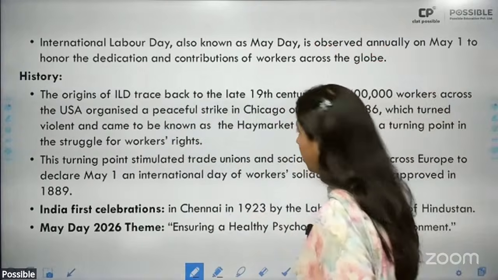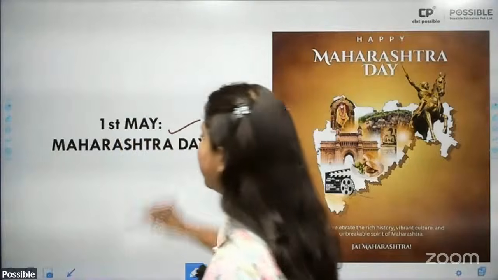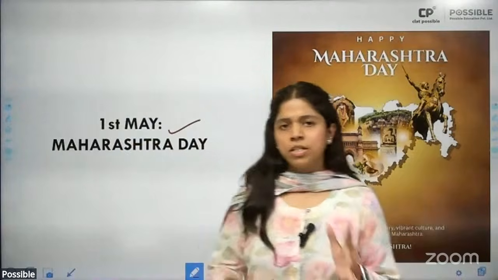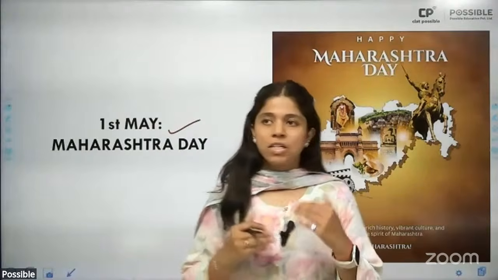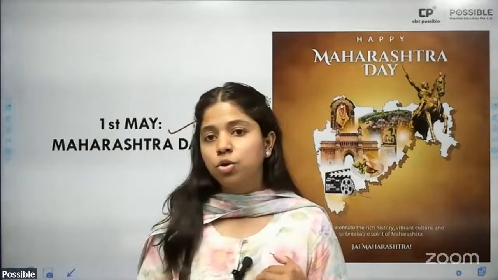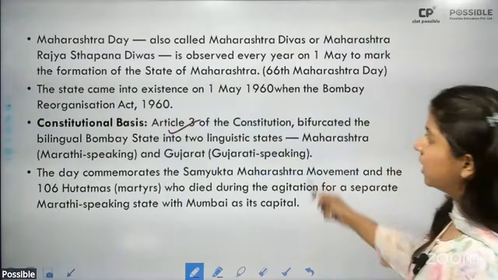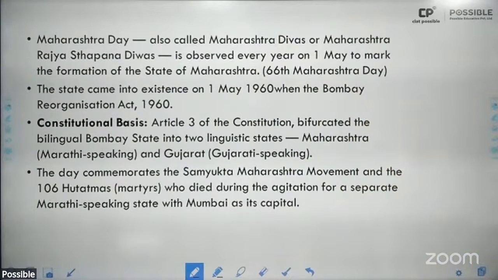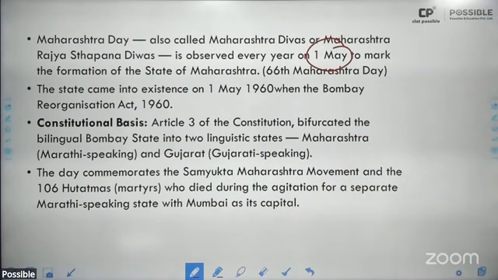Okay. Now, quickly moving ahead, the next is 1st of May, which is also observed as Maharashtra Day. Why Maharashtra Day? Because it was on 1st of May 1960 that the erstwhile state of Bombay was bifurcated along linguistic lines, into 2 parts. One was the Marathi speaking Maharashtra and the other was the Gujarati speaking Gujarat. All right. So do keep in mind 1st of May, Maharashtra Divas, also called Maharashtra Rajya Sthapana Divas, every year on 1st of May to mark the formation of the state of Maharashtra.